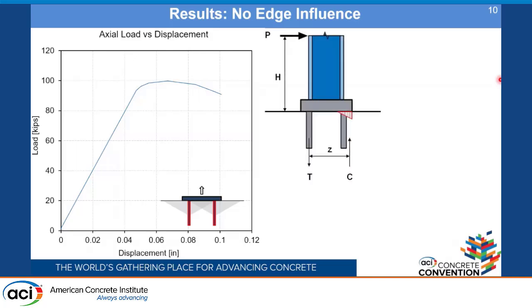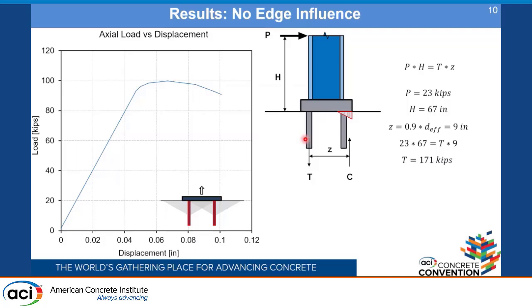Now we have a column which is loaded horizontally with the help of an actuator. The applied load is P, and it is applied at an external lever arm of H. We have the distance between the tension and compression couple as Z. So with the help of basic mechanics, we can calculate the maximum load that is obtained in the anchors.